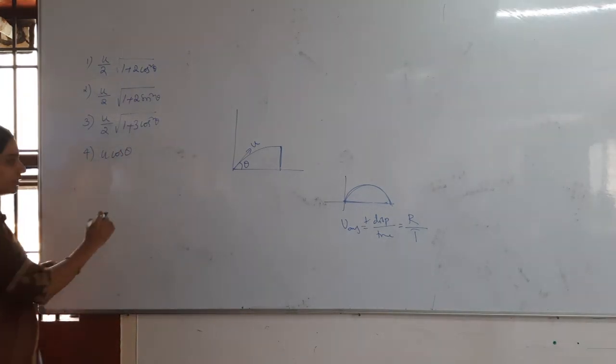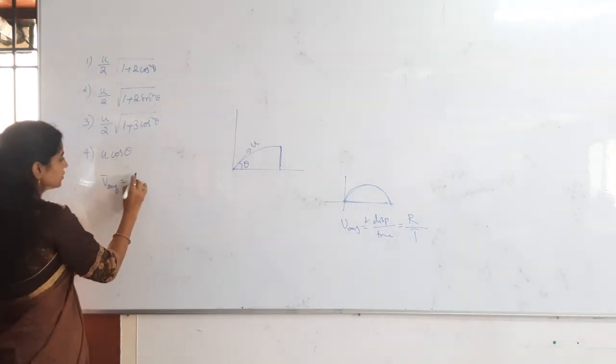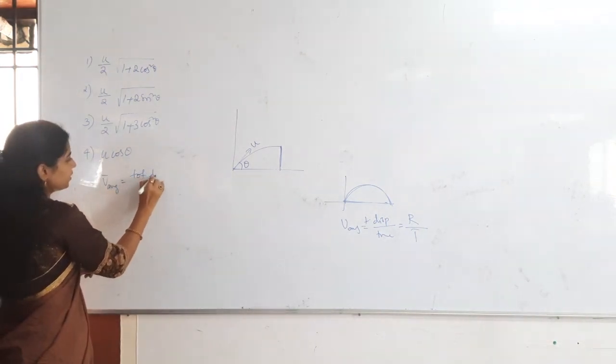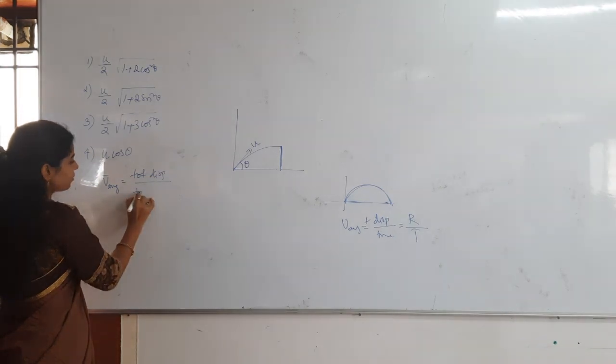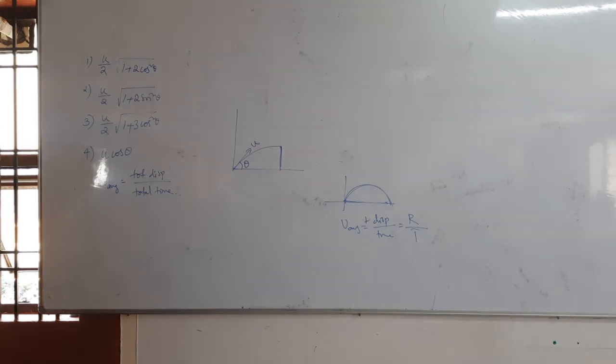Again the same formula only. There is no change in the formula: total displacement by total time. What is the displacement you have to find out? What is the time you have to find out?